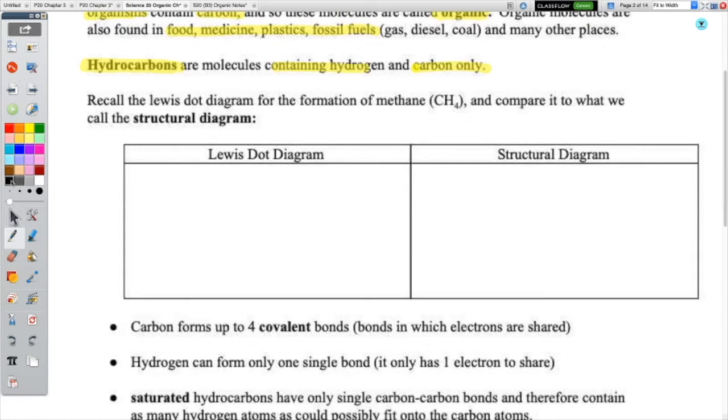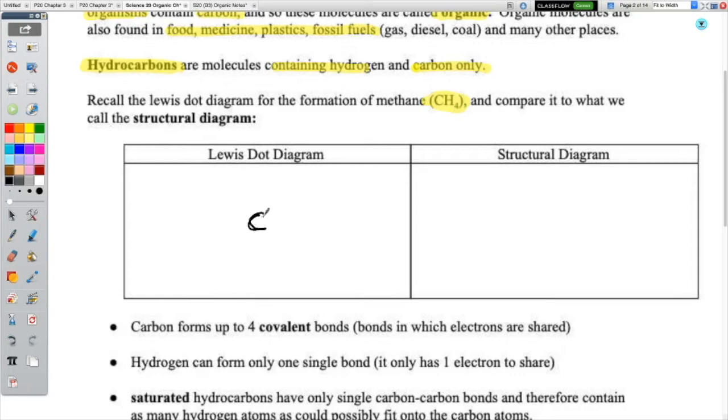To think about the structure of hydrocarbons, we're going to start by reminding ourselves of Lewis dot diagrams. A Lewis dot diagram, it asks us here to do it for methane, or CH4. Now, we don't know yet why methane is called CH4, but after this section, we will. We would be able to hear the word methane and know exactly what it looks like. So let's start with the Lewis diagram. It's got C and 4 H's. So let's start with the C.